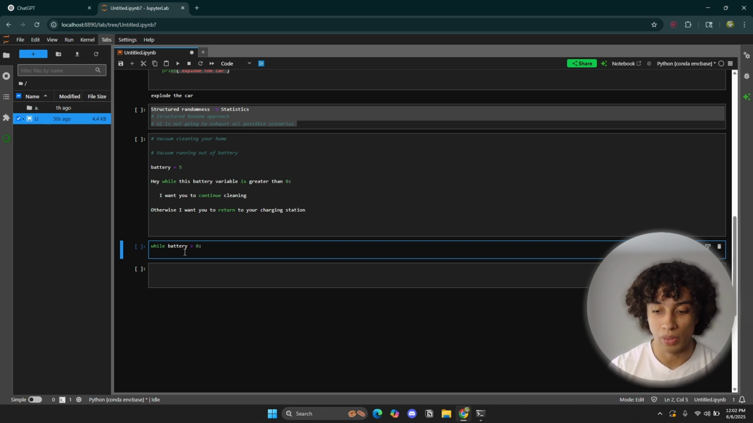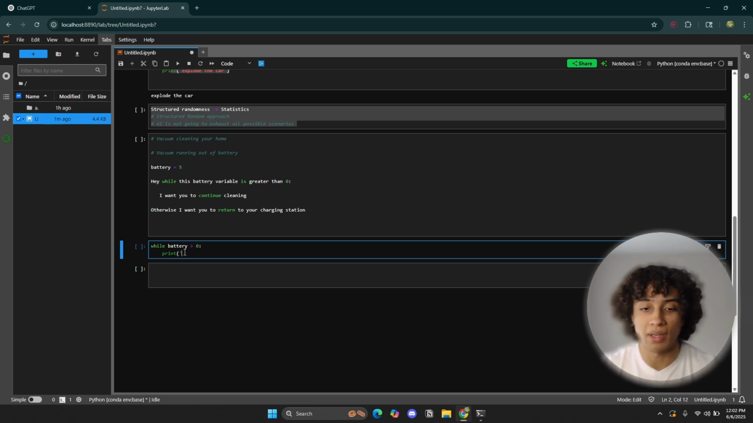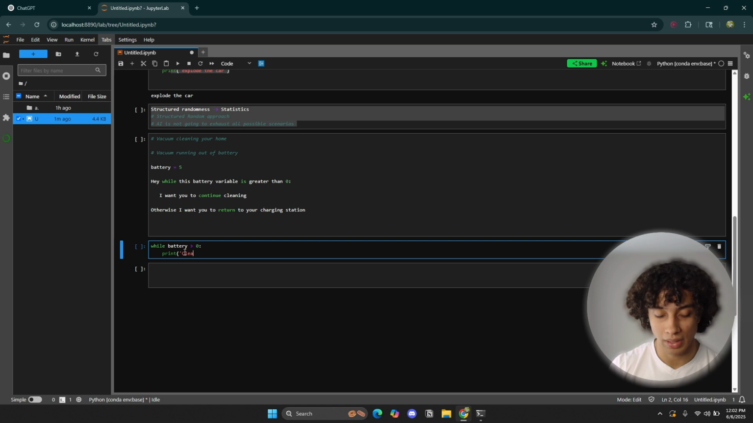So while this is greater than 0, then let's just print something. Let's just print a message, right? No fancy coding. Let's just print a message just to get a point across. Just continue cleaning, right? I want you to continue cleaning. Let's say continue cleaning. All right, cool. Continue cleaning.